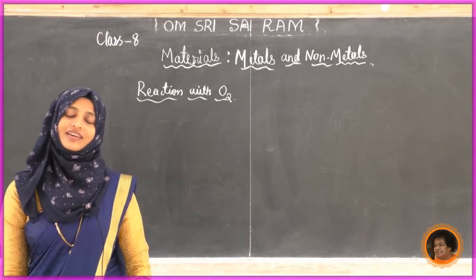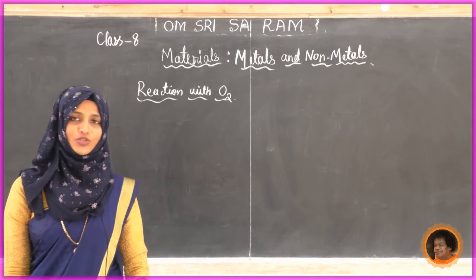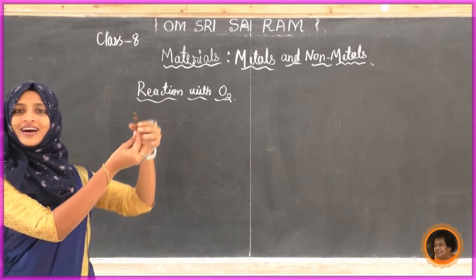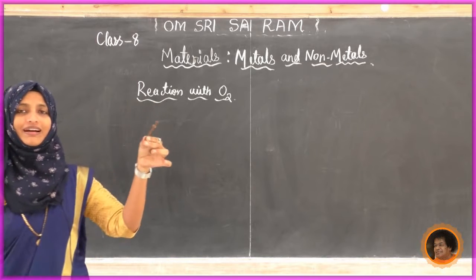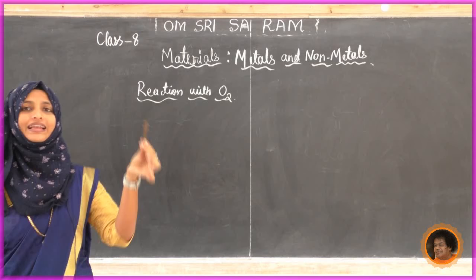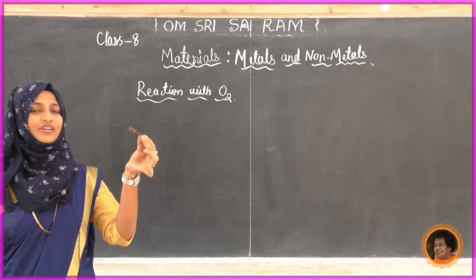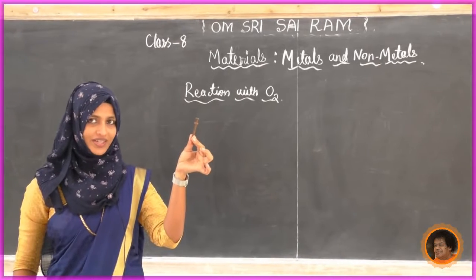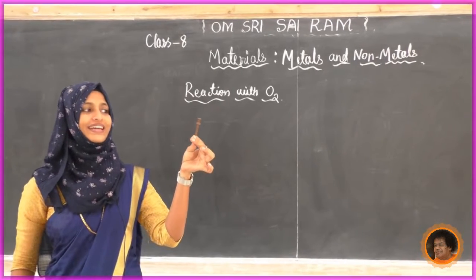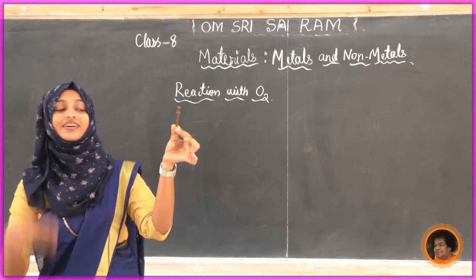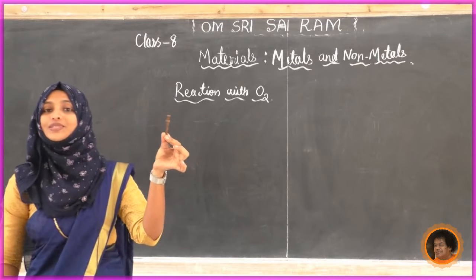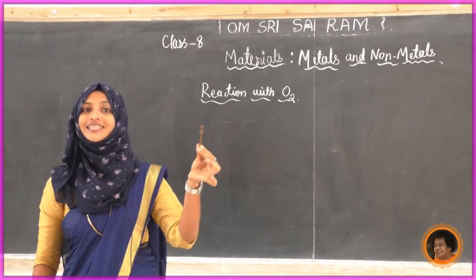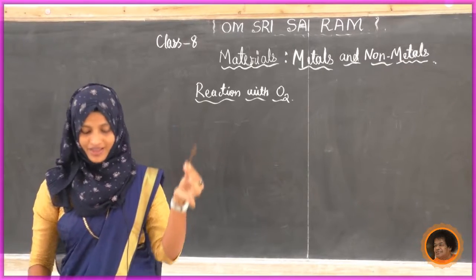Let me show you one simple example, students. Have you seen this iron? If an iron nail or any iron material, a knife or anything, is exposed to the atmosphere, after some time we can see something depositing on the surface of that metal. This is called rusting of iron.